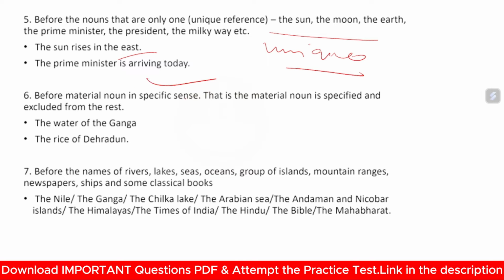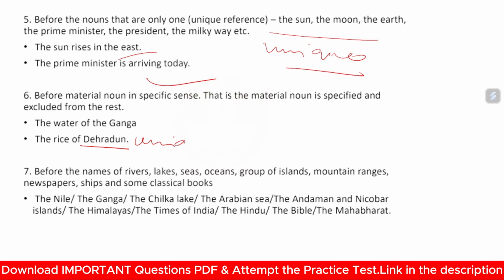Before a material noun in a specific sense, that is, the material noun is specified to the exclusion of the rest: the water of the Ganga. Here, the water of the Ganga has been given the same position as the Ganga. The rice of Dehradun.